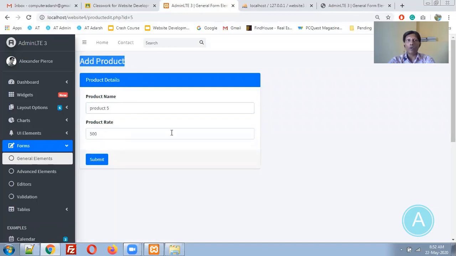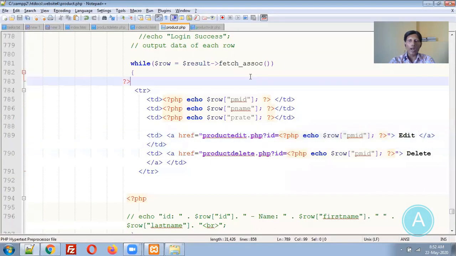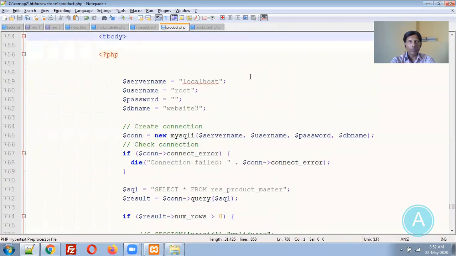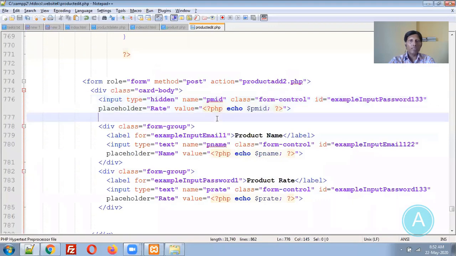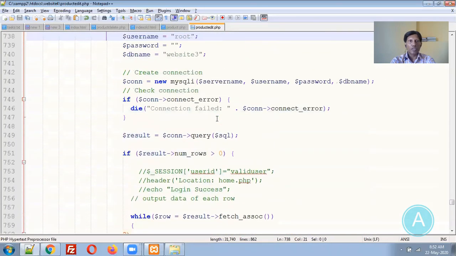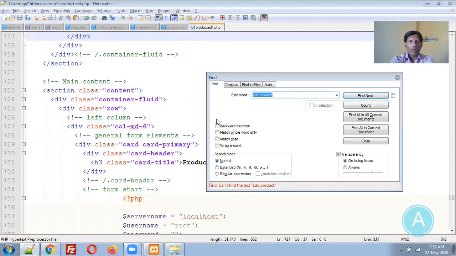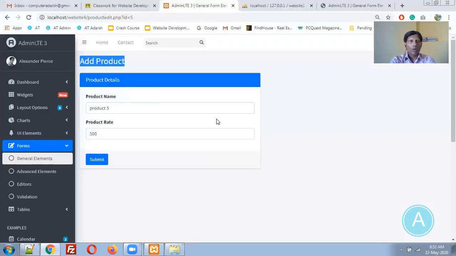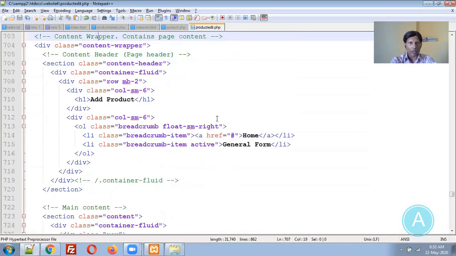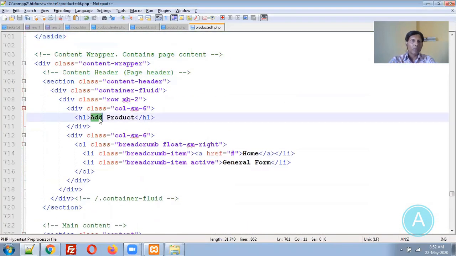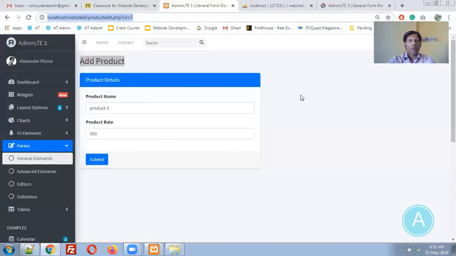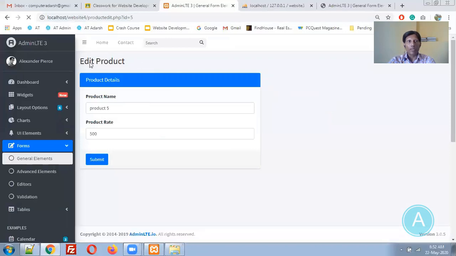Instead of add product, we are supposed to change the heading to edit product. Let me go to the edit page and change the name. Okay, product details, then add product is over here. Edit product. Okay, so edit product is there.